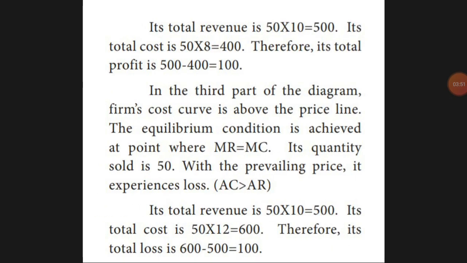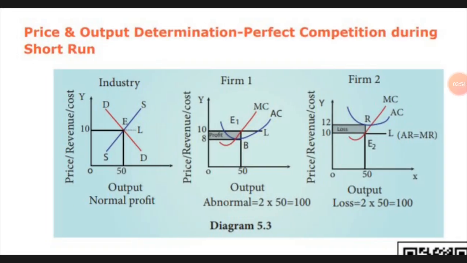So in the third diagram, you can see Firm 2 there. In the third part of the diagram, the AC curve is above the price line. There is the point where MR is equal to MC, that means marginal revenue is equal to marginal cost. There he was selling his product, 50 units at 10 rupees, so he has to get 500.